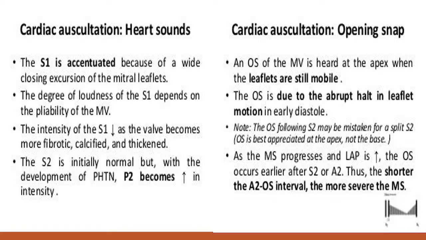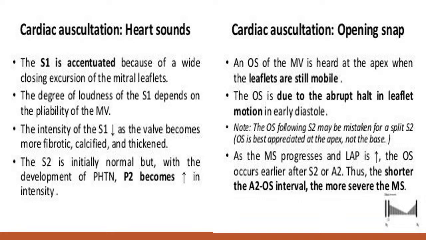Second heart sound, yes. In the initial stage, when pulmonary artery hypertension is not there, the S1 remains normal, but whenever there is pulmonary artery hypertension, the S2 or the P2 becomes loud. There is another important characteristic finding in the auscultation, that is the opening snap.